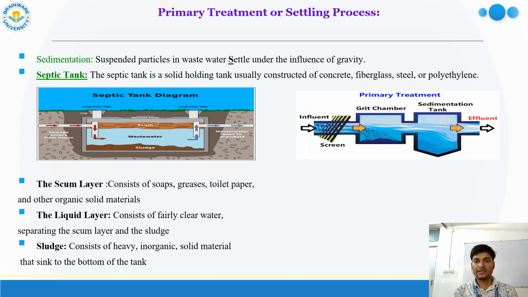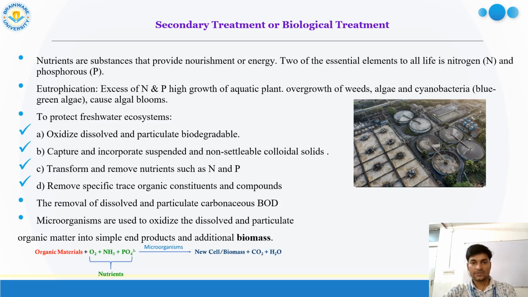Another process in primary treatment is the grit chamber. In the grit chamber, there is a sedimentation tank, where depending on the particle size, what is sometimes called gravitational separation, depending on the particle size and their mass, we can separate out all the waste particles in the different manner given in this process. And in the septic tank, so many different layers are mentioned over here. So we use this particular technique in the primary treatment of settling.